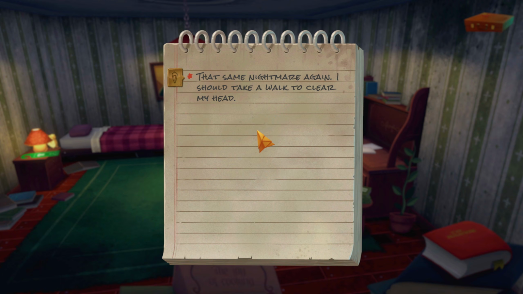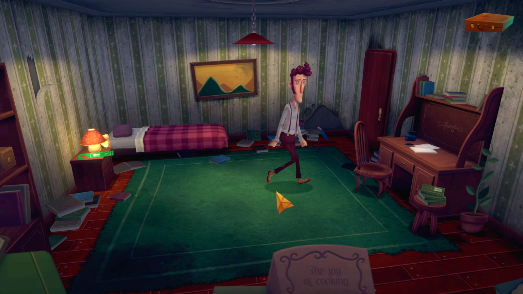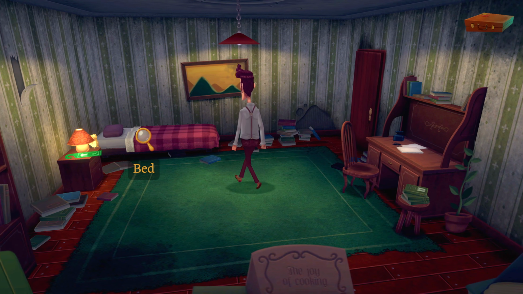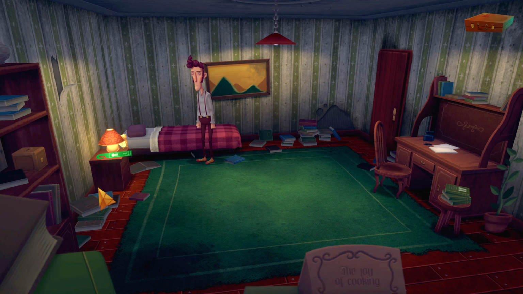Right, so I guess our objectives are going to be on this notepad? Excellent. Alright. Here we are then. It's been a while. Where do we start? Can I go back to bed? My nerves are too shot to sleep. Right. I suppose I want to walk first, don't I?